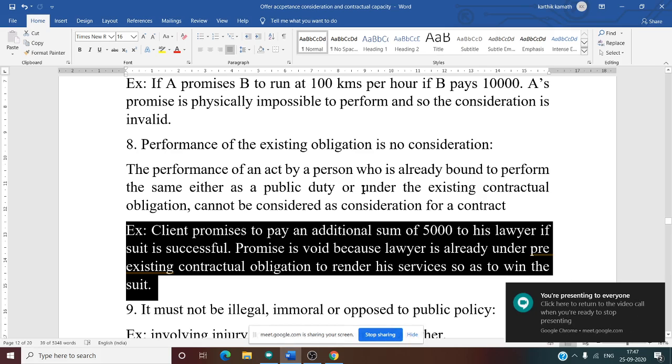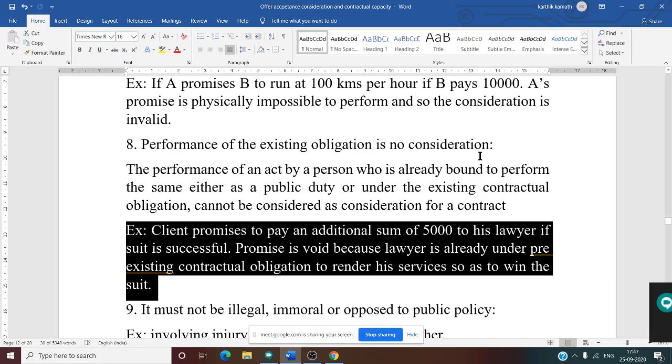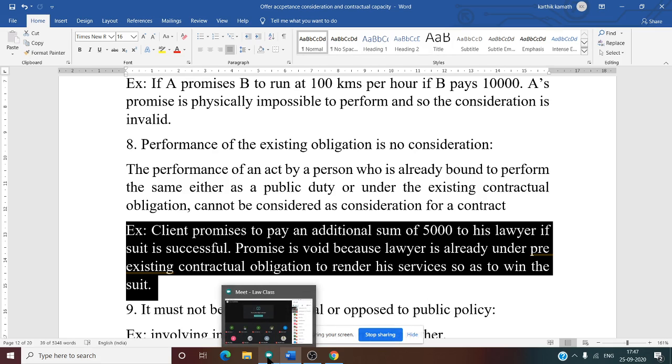Now you see, performance of an existing obligation is no consideration. That means, suppose any person has to do the duty as per the contract or as per the obligation under Indian corporate law or Indian business law. In that case, you cannot pay that person an additional amount to get the duty out of him. So that is why there is a case here.